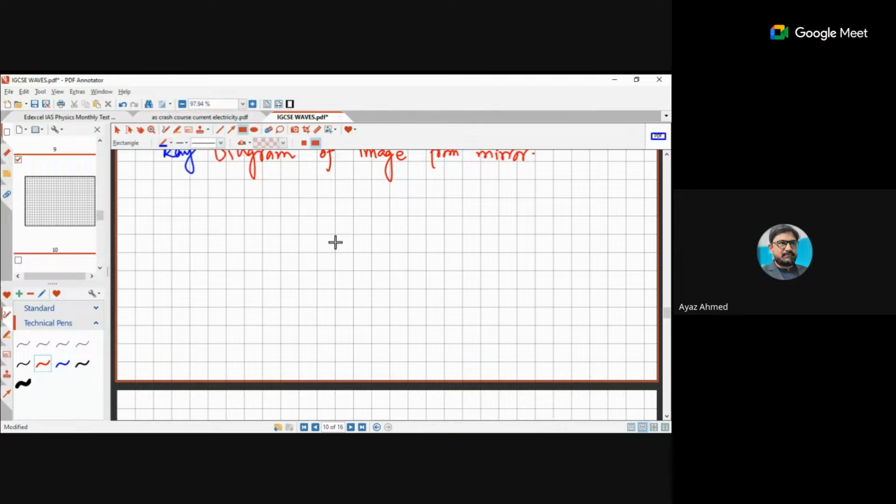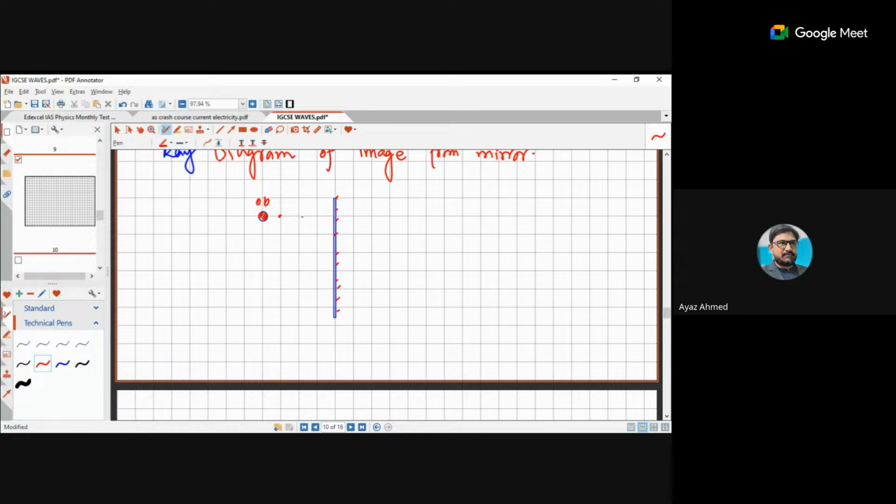First of all, you have to draw the mirror. This is the mirror position, right? Then what to do? The object position. Let's say here is the object position. So I told you that you have to place the image exactly in front of this object across the mirror.